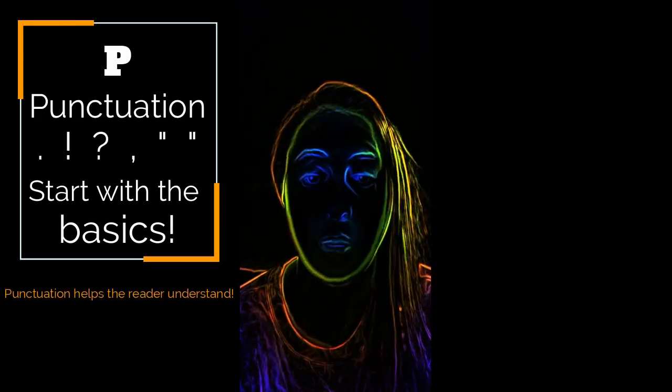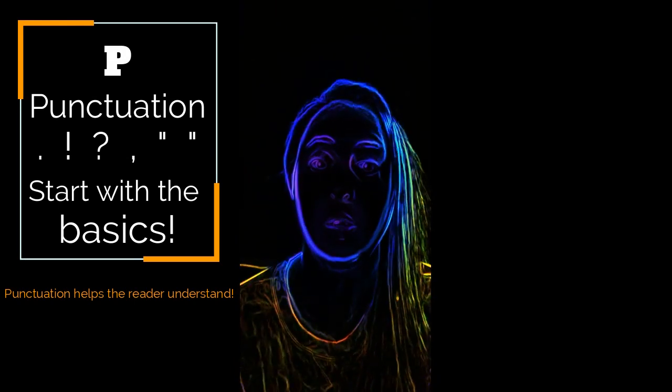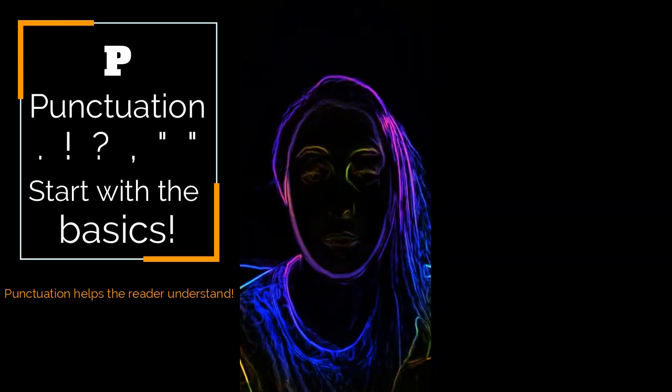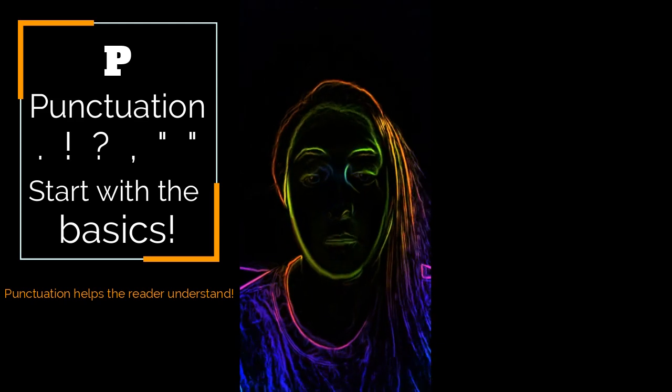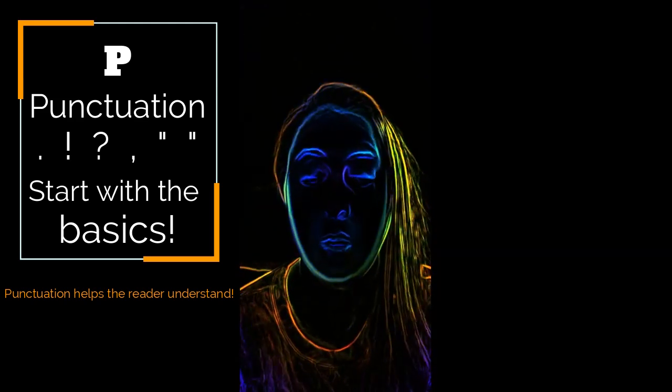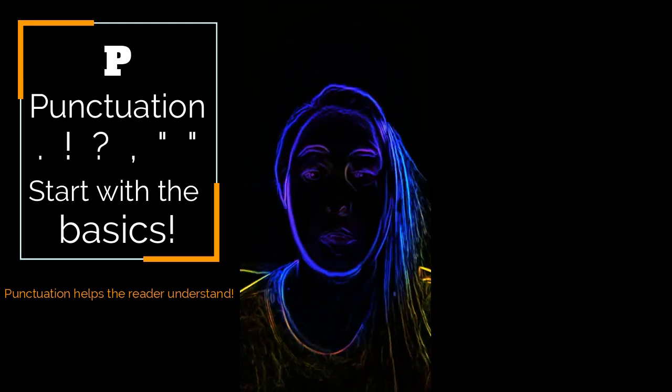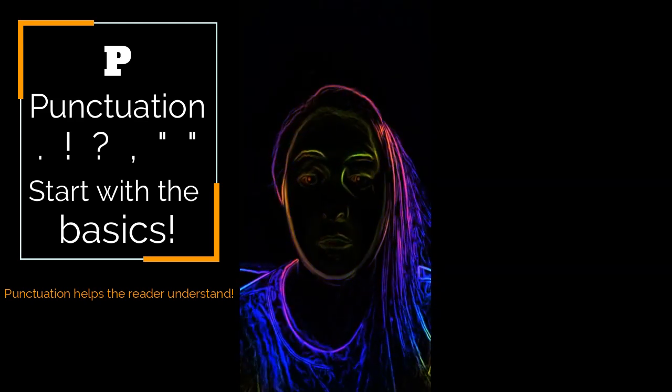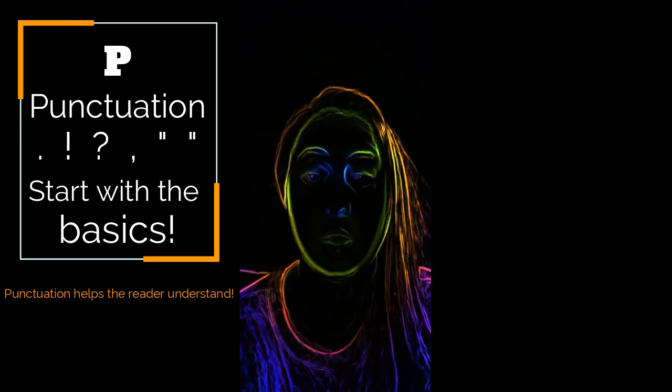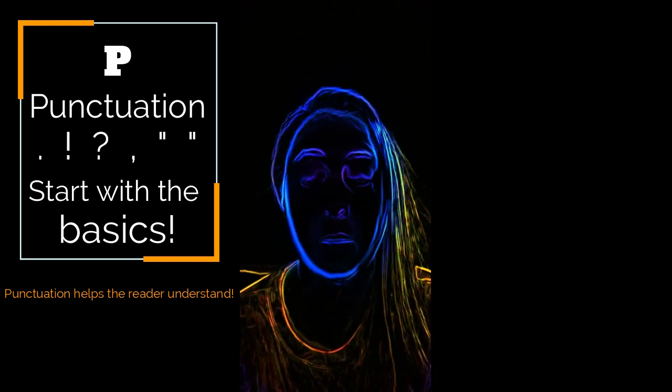The next letter is P for punctuation. Oftentimes we get so excited when we're writing that we just end up with these huge, big, long run-on sentences. So slow down and see where punctuation can be added. It's really hard for a reader to sit and read through a sentence that's really long. So slow down and see where it can be broken up into pieces.